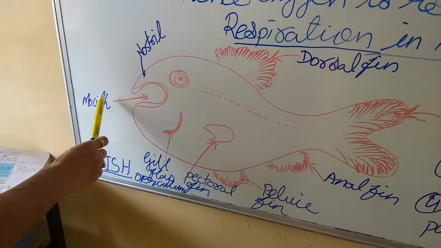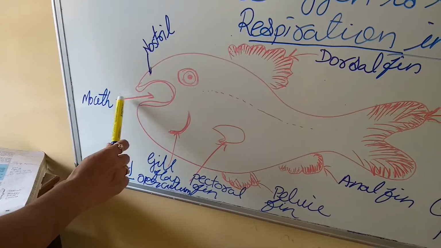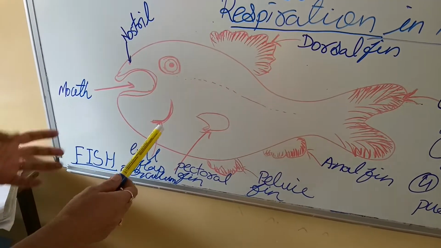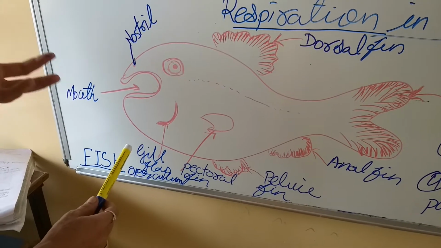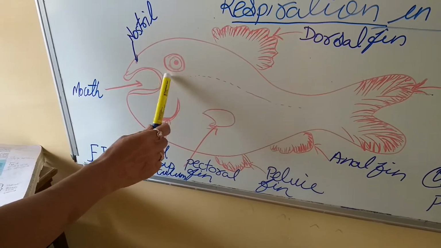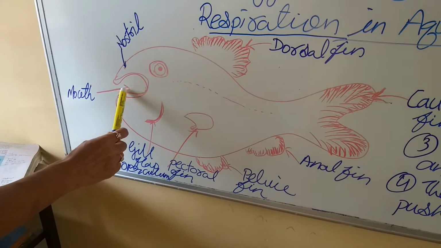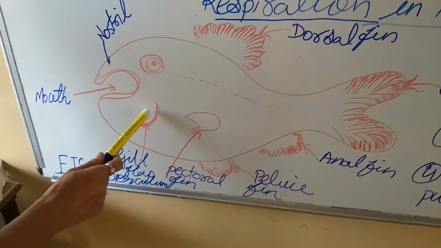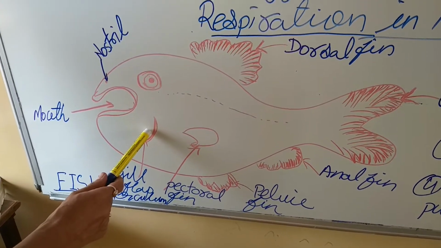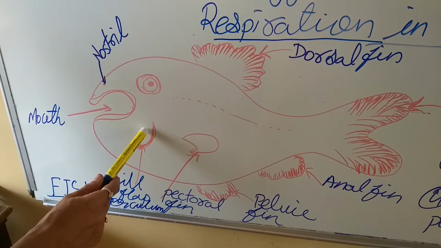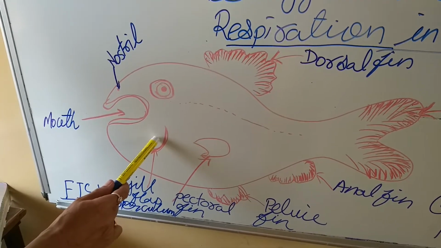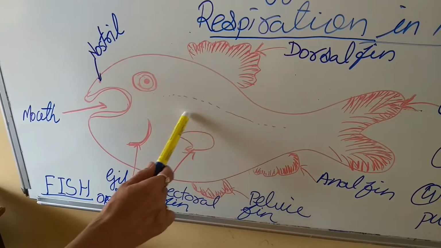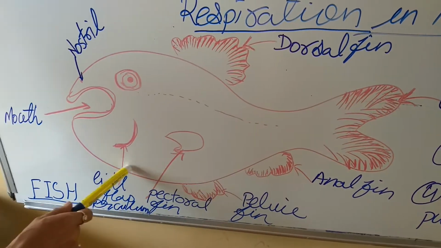So fish, it takes in the mouth, it engulfs the water, engulf means पानी को निगल लेना, एक घूंट में, बड़ी घूंट में पानी को निगलना. So it engulfs a huge volume of water, and that water is then transferred to the gills, from where the dissolved oxygen of the water is taken in, and it is dissolved into the blood, and thus it is circulated to all the parts of the body.